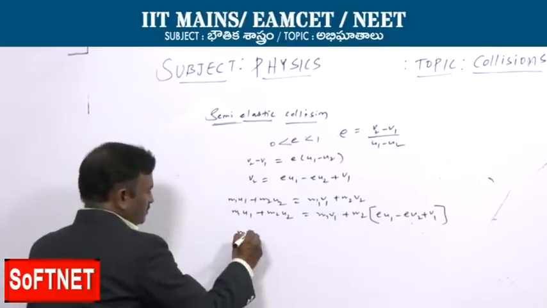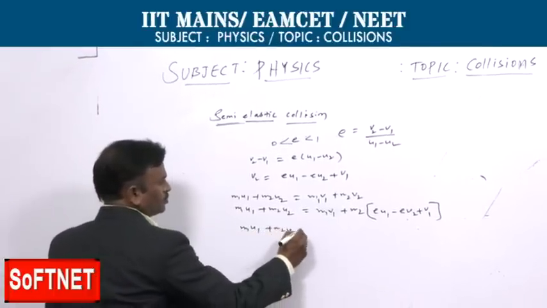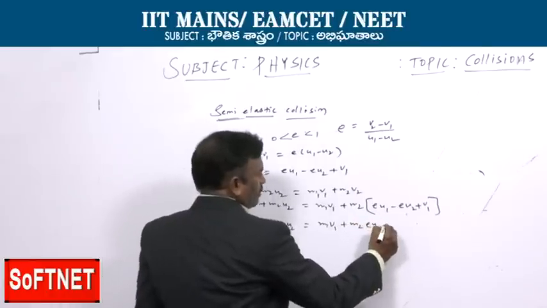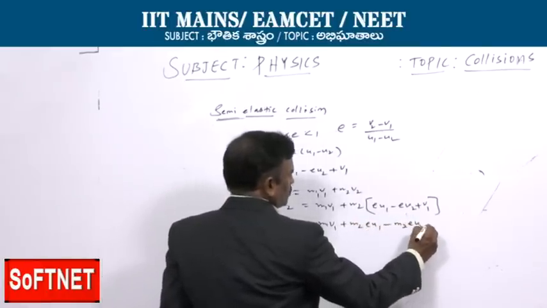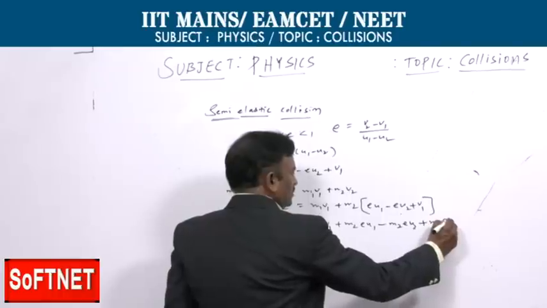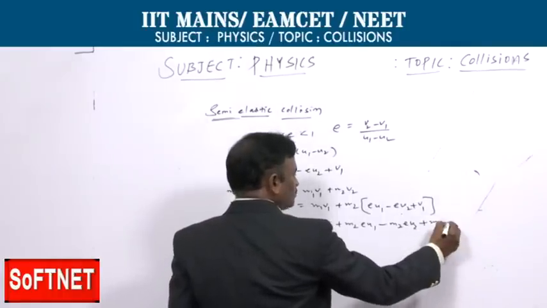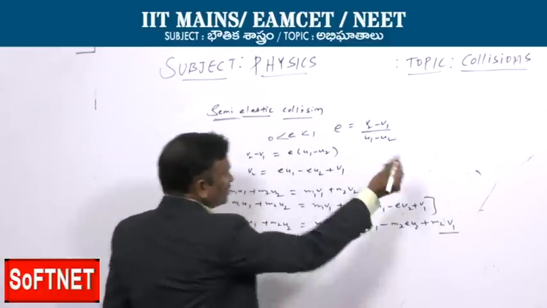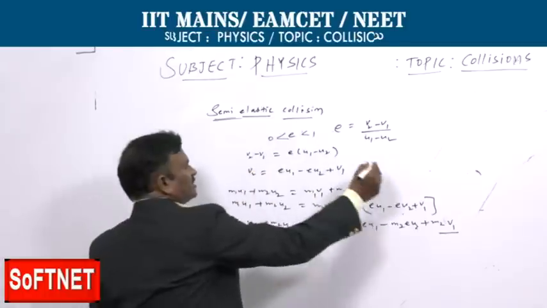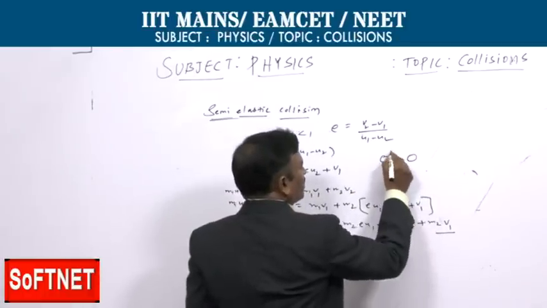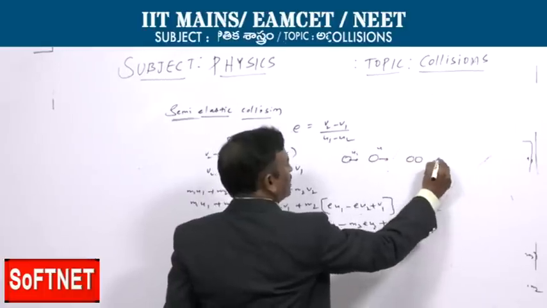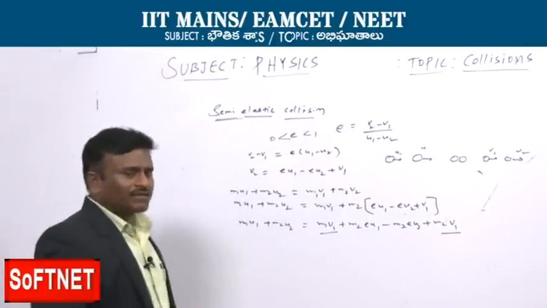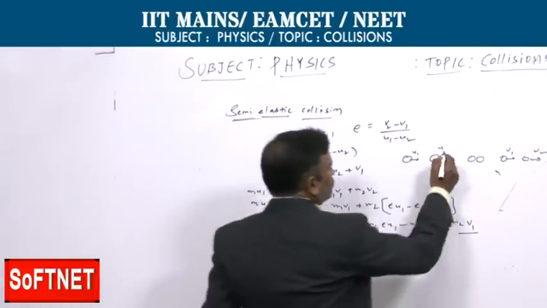So M1 U1 plus M2 U2 is equal to M1 V1 plus M2 e U1 minus M2 e U2 plus M2 V1. Now we want to find out the velocity after the collision. In the case of semi-elastic collision also, two bodies are moving with velocities U1 and U2, they collide, and after collision they go with velocities V1 and V2. We want to find out V1 and V2 after the collision.